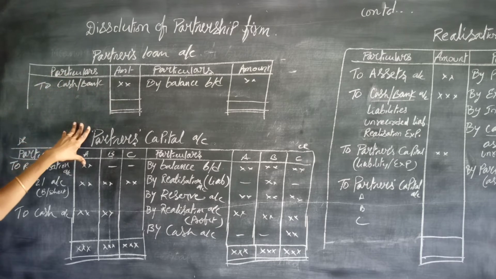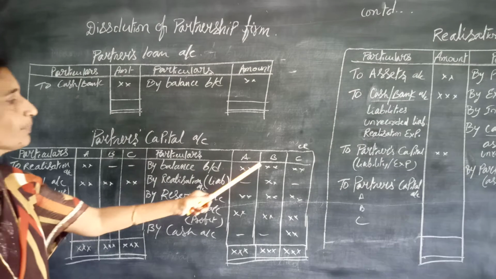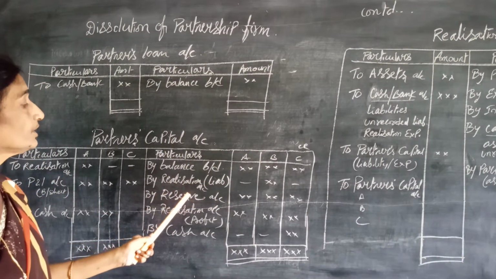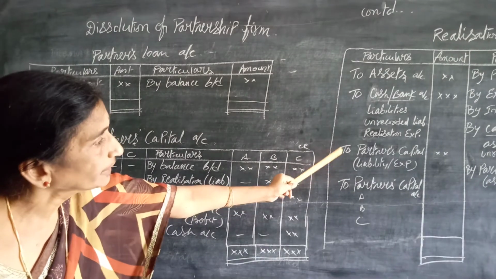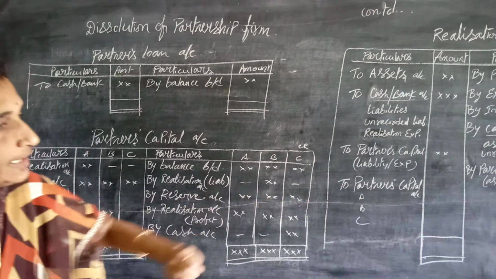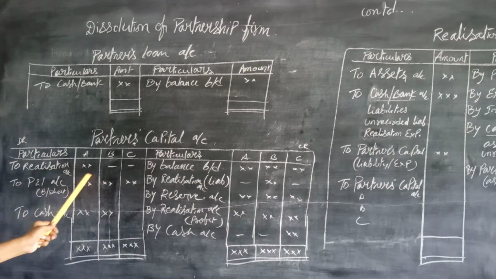Then partners' capital accounts are opened, taking the balances of their capital accounts from the balance sheet, from either side of course. In the realization, if the partners have taken a liability, that is to be credited, and if any partner takes up any asset, that is being debited.